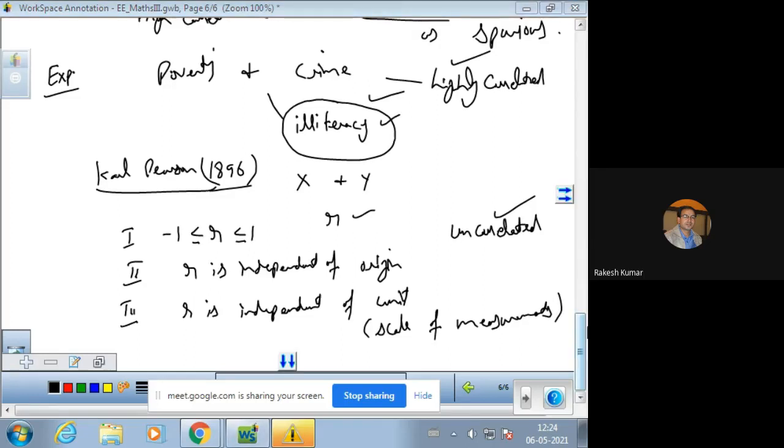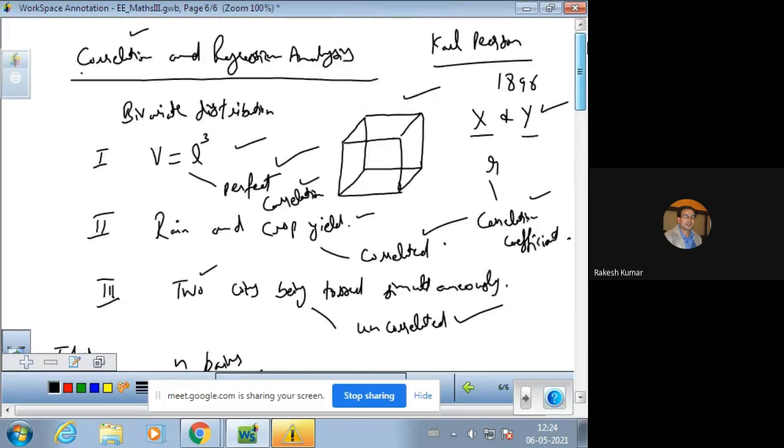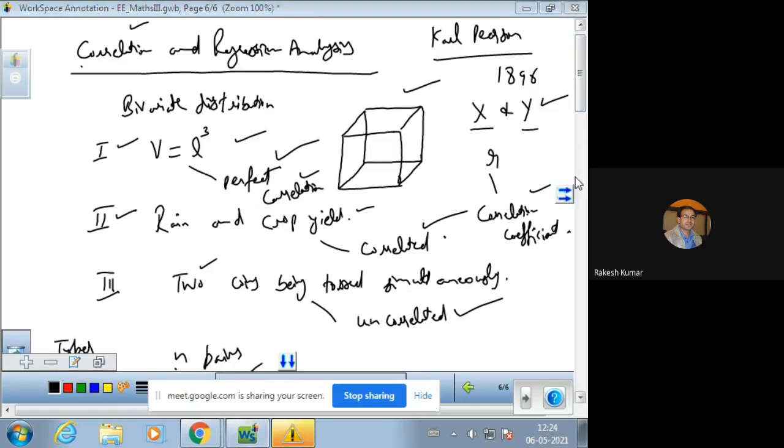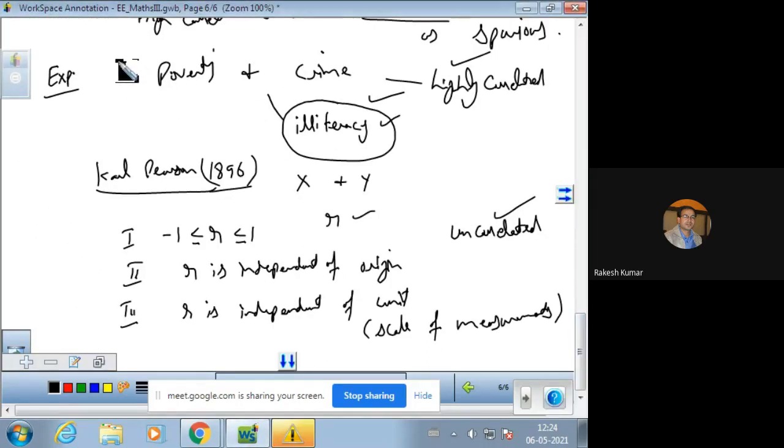If we talk about crops, rain and crop, then there is a different unit. When we talk about the volume of a cube, then we have a different unit. And when we talk about the crime rate due to poverty, this is the example we just studied, then there is no unit of representing crime. So that is why we say that R is independent of a unit or scale of measurement.